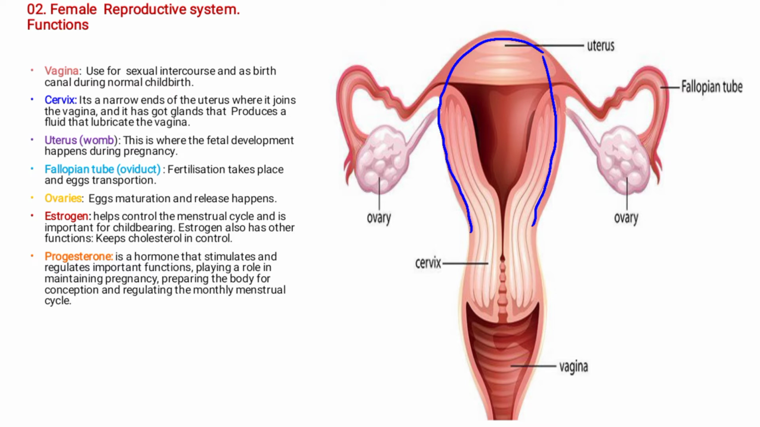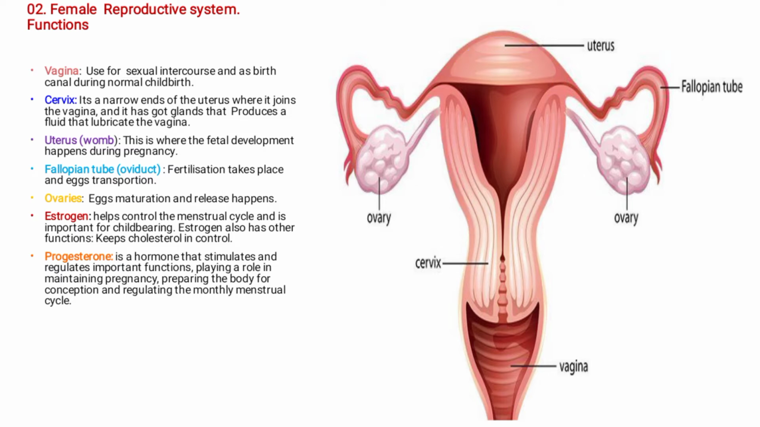So it's a narrow end of the uterus where it joins the vagina, and it has got glands that produce a fluid that lubricates the vagina. So inside the cervix, there are also glands closer to the vagina that produce the fluid that lubricates the vagina.